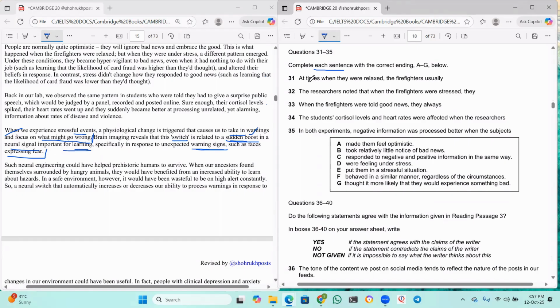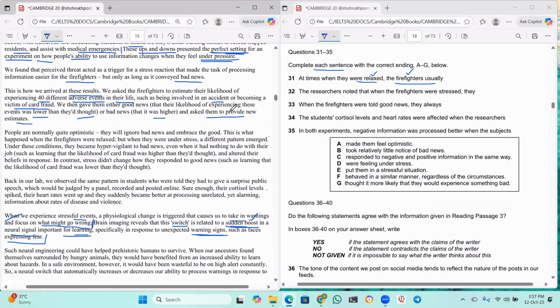Right. So at times when they were relaxed, firefighters usually. So he's talking about firefighters here and when they are relaxed. So I think it should be mentioned here because we skipped a few paragraphs. He spoke about firefighters in the second para only. So I think we have to read these two also to get these, right? Now let us read these two paragraphs.